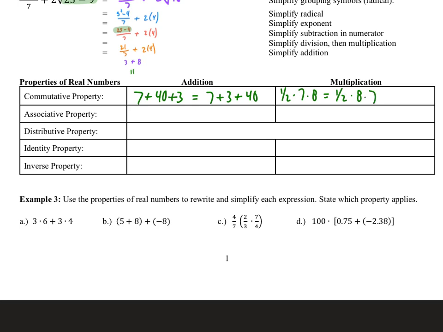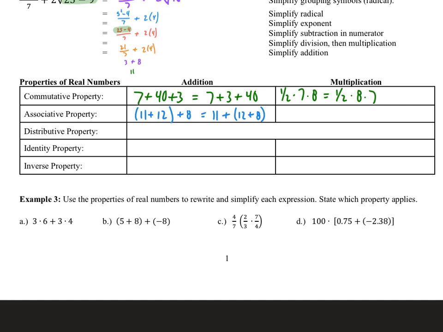The associative property deals with grouping. Same thing with addition. If I had something like 11 plus 12 plus 8, I could rewrite that as 11 plus 12 plus 8 with the 12 plus 8 grouped together, so I could add those together first.